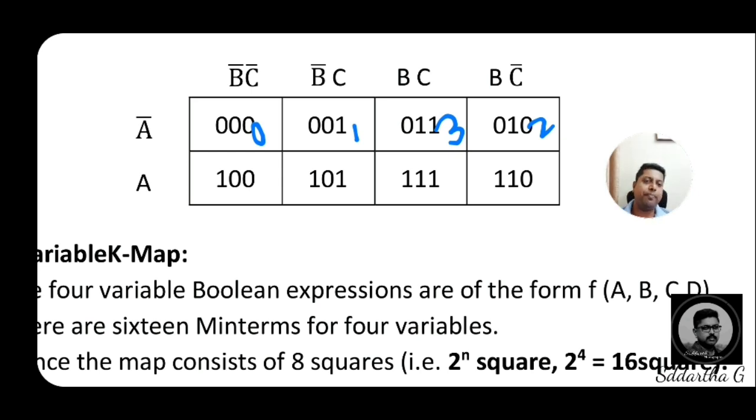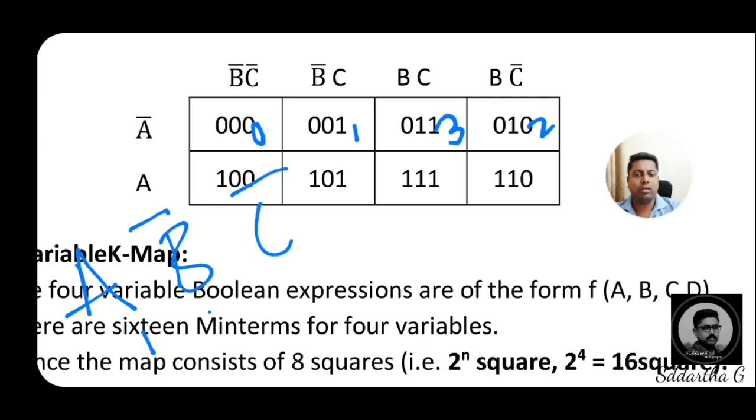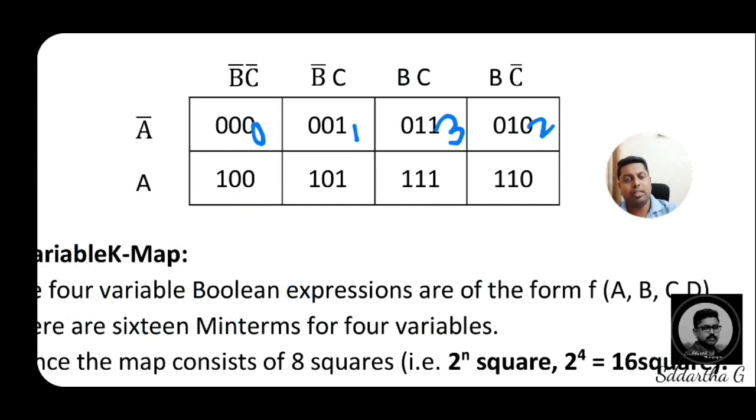Coming to the second row, in the 3 variable, that is A B bar C bar, 1 0 0, that means A B bar C bar, 1 0 0, 1 0 0 means 4. Hence, inside the box of second row, first box means fifth box, I will write the binary equivalent, that is 4.